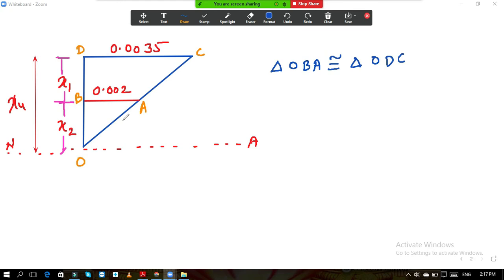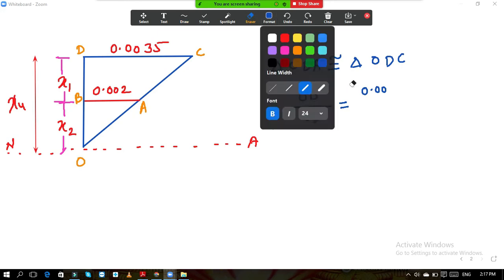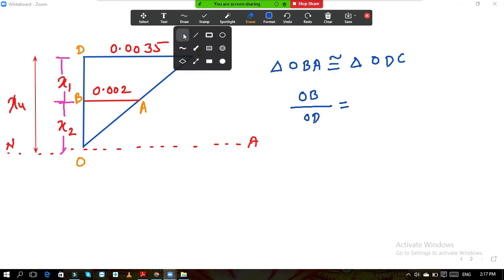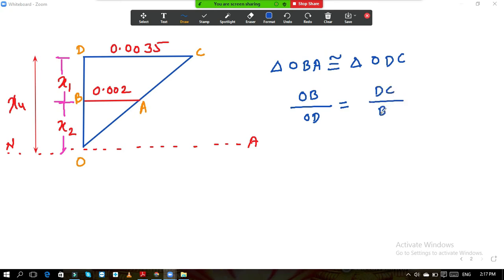So now if we see, I will take the ratio. I can write OB upon OD must be equal to, instead of writing the values, first I will write DC upon BA.